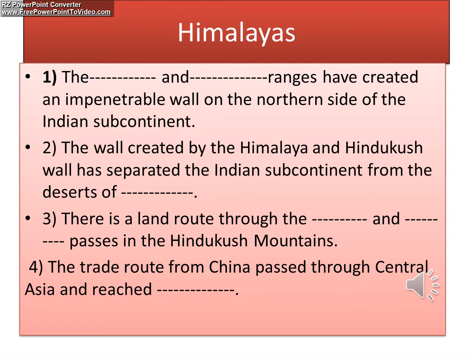There is a land route through dash and dash passes in the Hindu Kush mountain. This route has connected to an ancient trade route. The trade route from China passed through Central Asia and reached dash. I hope you have taken a screenshot. Can we proceed further?